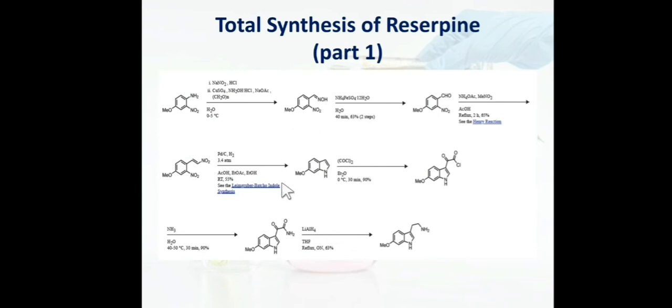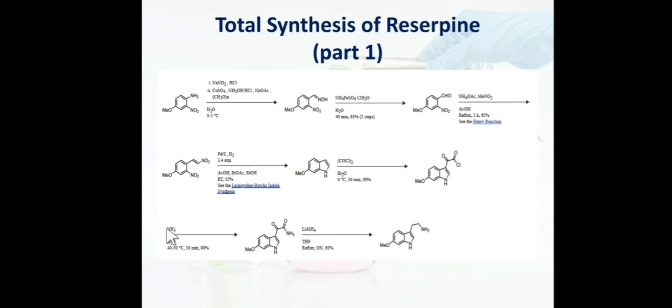So once we get this indole derivative, treatment with phosgene, that is COCl2, gives this kind of derivative. As you know, electrophilic substitution occurs at the 3 position in indole, so we get attachment of the phosgene derivative over here.